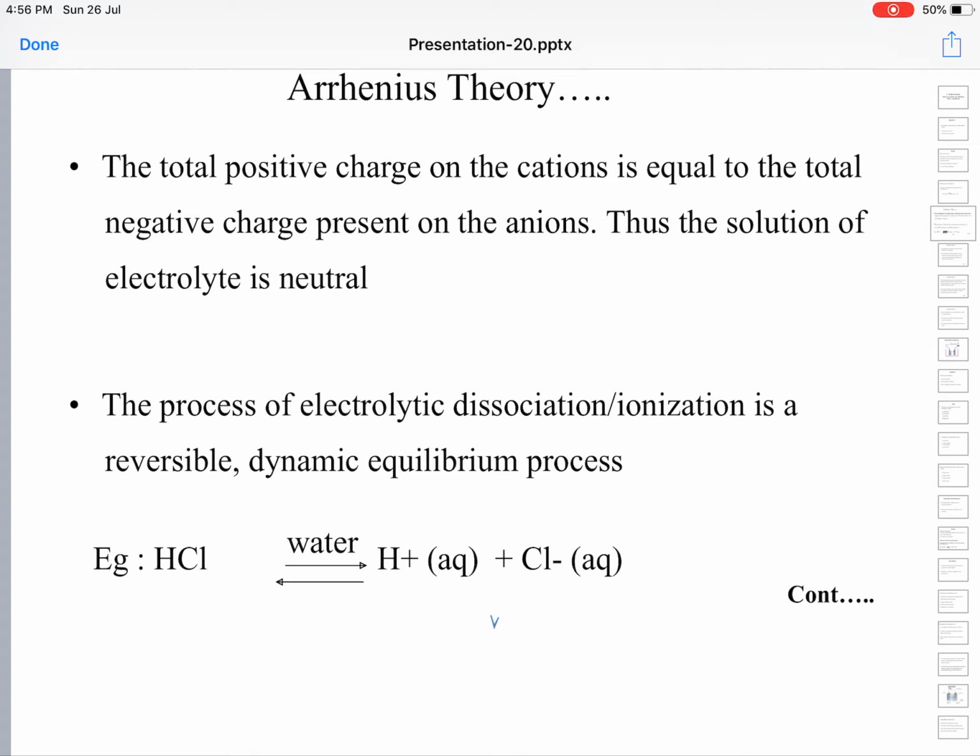I hope you have understood the concept of equilibrium. This concept of equilibrium is very much essential, and if you cannot imagine this, it is very difficult to understand scientific processes, especially in topics like chemical kinetics and thermodynamics. They are entirely based on the concept of equilibrium.